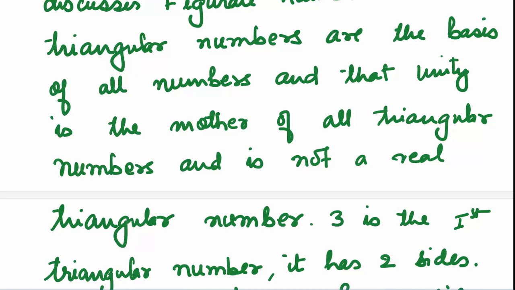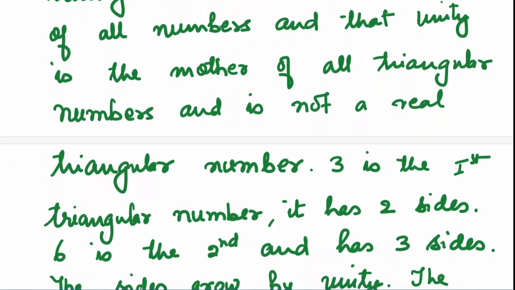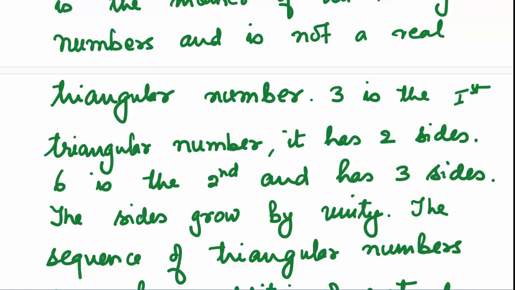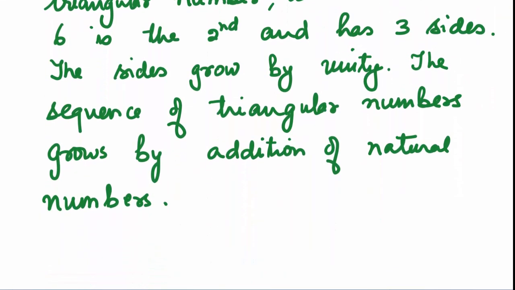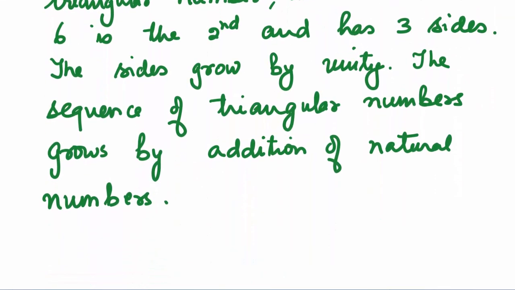3 is the first triangular number. It has two sides. 6 is the second and has three sides. The sides grow by unity. The sequence of triangular numbers grows by addition of natural numbers.